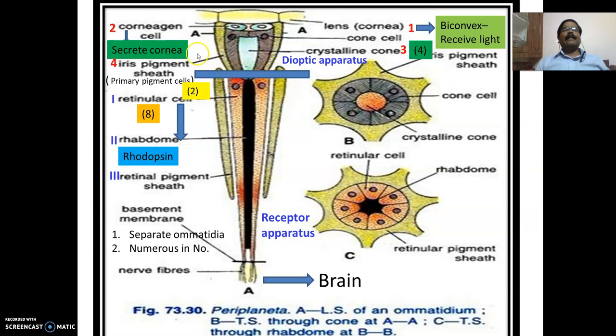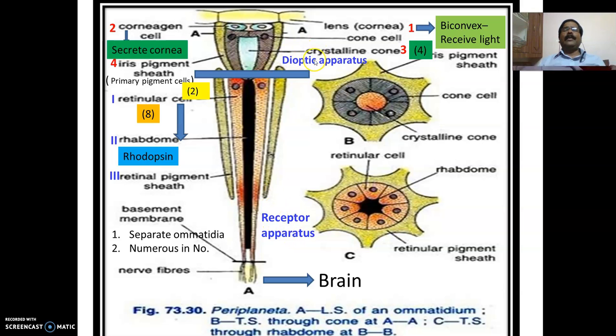This is the Ommatidia, or the structure of the compound eye. As I said just now, Ommatidia is a structural unit. Now let us see the structure of Ommatidia. Basically, the Ommatidia is divided into two regions. This region is known as the diaptic apparatus, and the lower part is known as the receptor apparatus. This particular region acts as a lens, and this part actually forms the image.